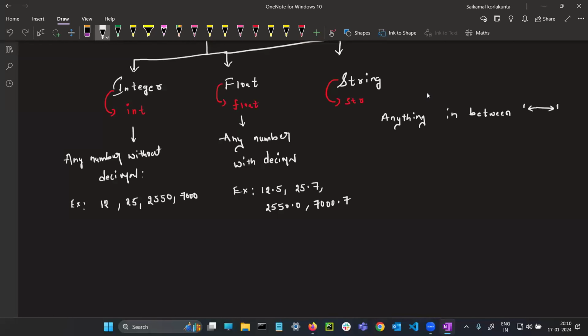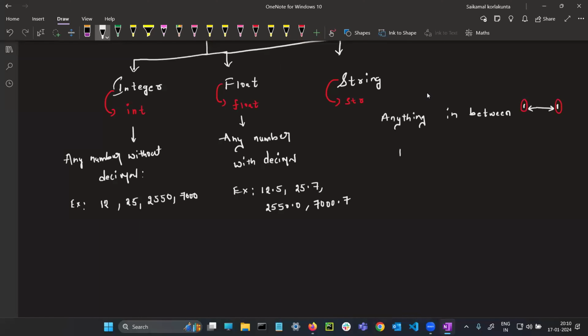See these two quotes. Let's say I'm highlighting this one and this one. In between these two quotes, you write anything. You write numbers. You write text. You write Bahubali movie. You write anything, doesn't matter. It comes under a string.